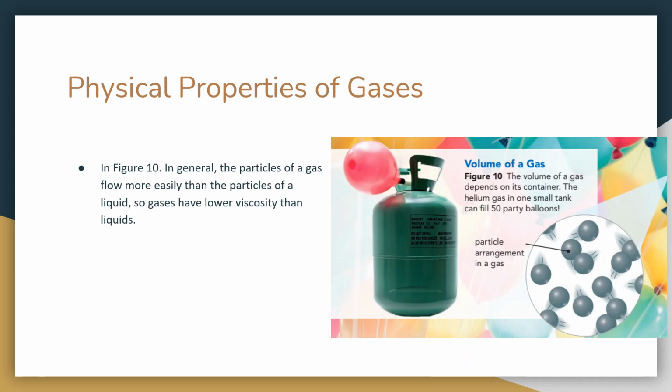Okay, so physical properties of gases. So volume of a gas, figure 10. The volume of a gas depends on its container. The helium gas in one small tank can fill 50 party balloons. And then here you have an example of the particle arrangement of a gas. So in figure 10, in general, the particles of a gas flow more easily than the particles of a liquid. So gases have lower viscosity than liquids.